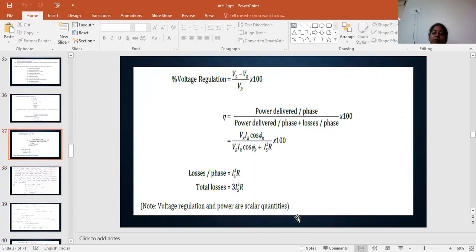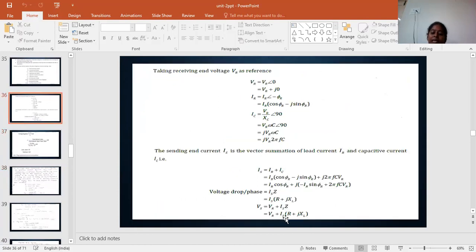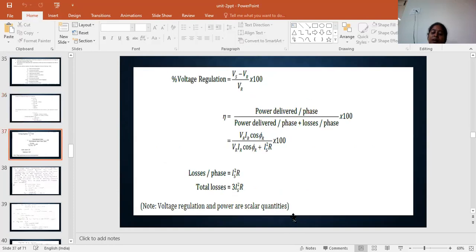For finding the voltage regulation, Vs minus VR by VR into 100, we can calculate the voltage regulation. So Vs minus VR equal to IS into R plus jXL, so IS into R plus jXL by VR, we know the voltage regulation value.